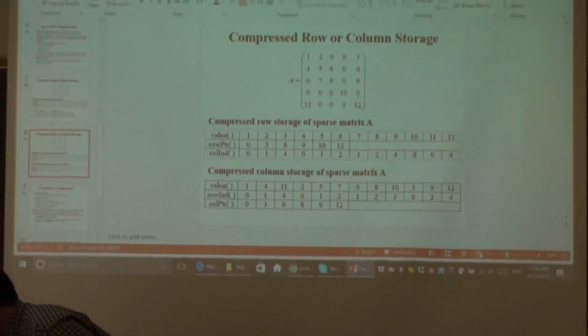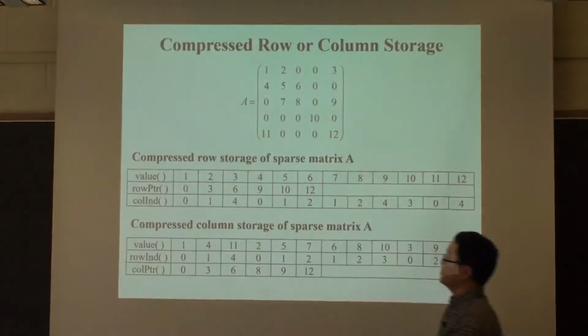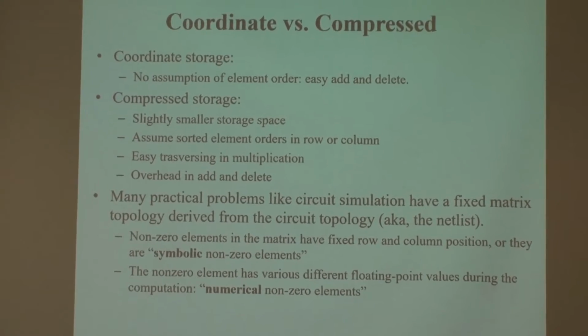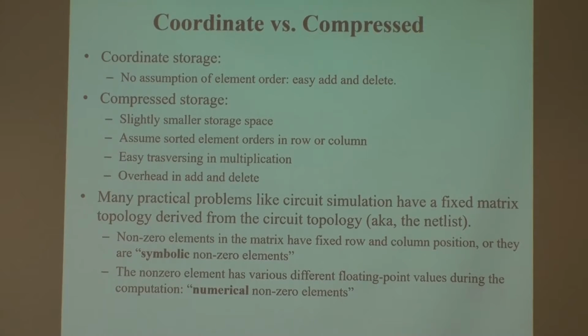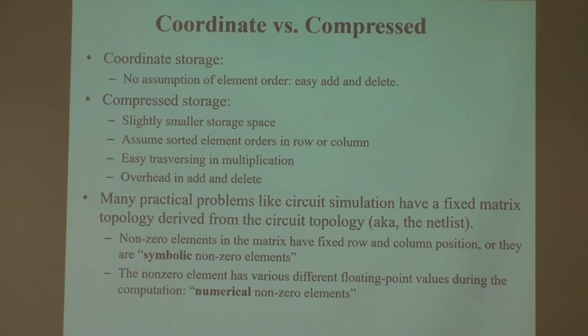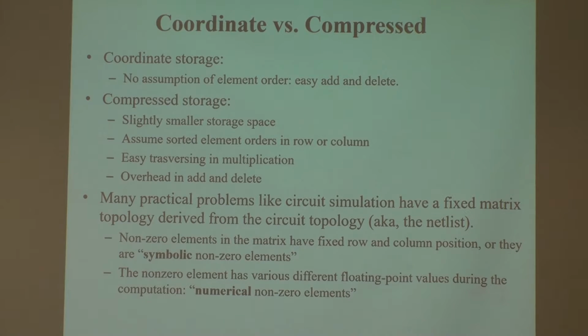Okay, what's that? So I already went through all this, the good thing and bad thing about the coordinate storage and the compressed storage. Let me say one more thing in the sparse matrix, called symbolic structure. Many times, coordinate storage is better for add and delete. Compressed storage is most of the time better for computation. It's faster, because it assumes a sorted structure.